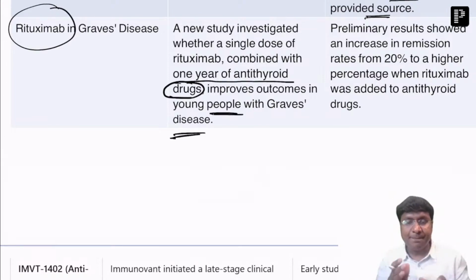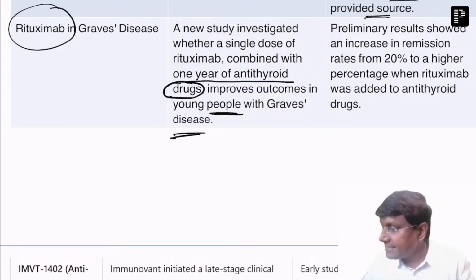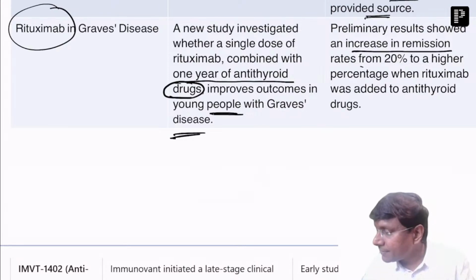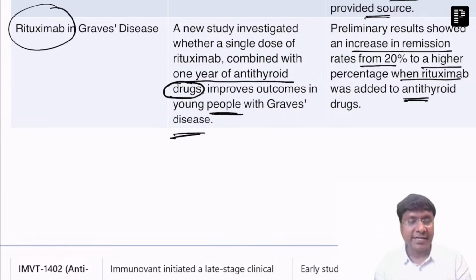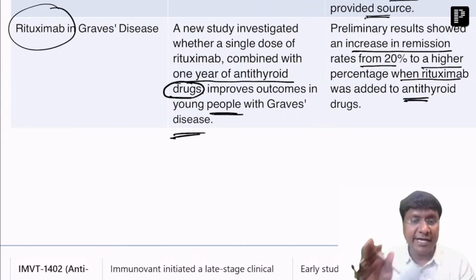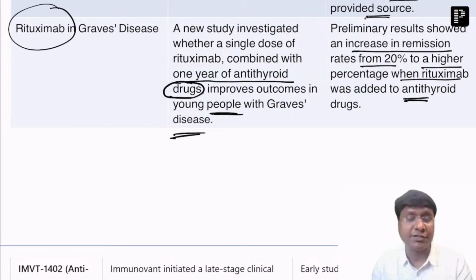The results showed an increase in remission rate from 20% to a higher percentage when rituximab was added to the anti-thyroid drugs. That means along with your methimazole in Graves' disease, if you add rituximab, there is an increase in the remission. So that is one of the new trials.